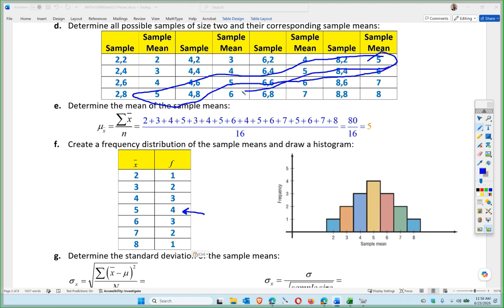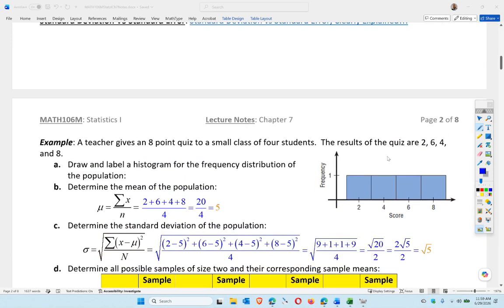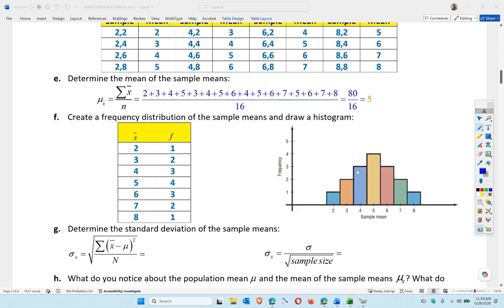I only got 3 6s. Right? Because these are all the sample means. And notice what happened. If I graph it, now all of a sudden it's actually normal. This is why the central limit theorem works. Was it normal to begin with? No. So the original data was not normal, but if I made sample means out of it, it becomes normal,